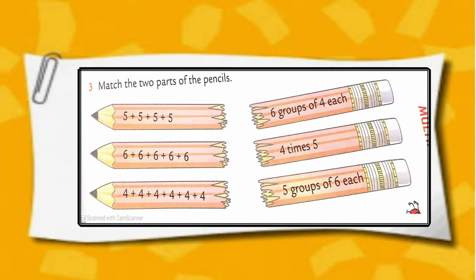Match the two parts of the pencils. So 5 plus 5 plus 5 plus 5 means 4 times 5. 6 plus 6 plus 6 plus 6 plus 6. Here we have 6 5 times, means 5 groups of 6 each. 4 plus 4 plus 4 plus 4 plus 4 plus 4. 6 times 4 comes here. 6 groups of 4 each.